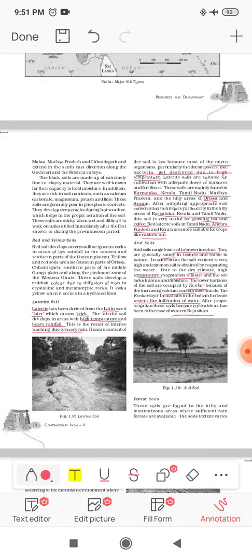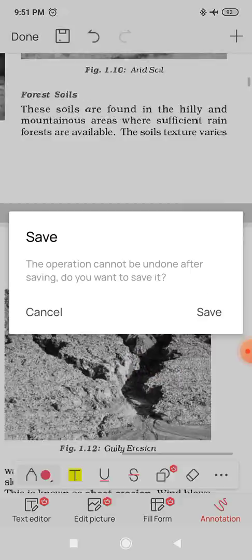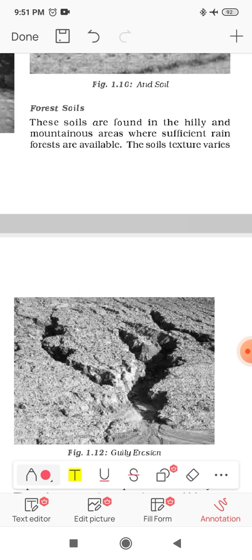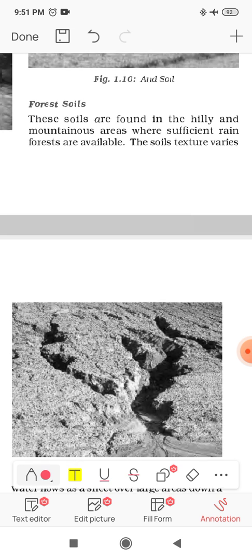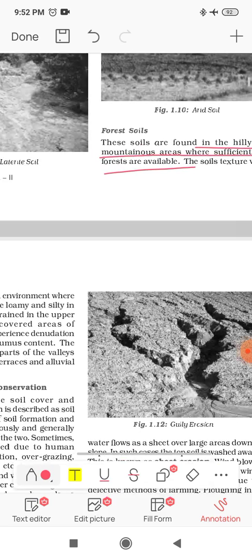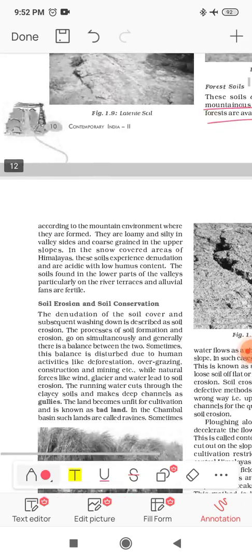Now lastly we have the forest soil. Okay, this is the last soil we have. Within the name only you can understand, forest soil. It means in the forest region we will find this type of soil. So this soil is found in hilly and mountain areas where sufficient rainforests are available. So in the hilly areas of India and mountain areas, where we have sufficient amount of rainforest, we have this forest soil. The texture of this type of soil varies according to the mountain environment.